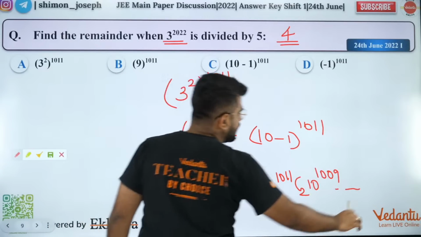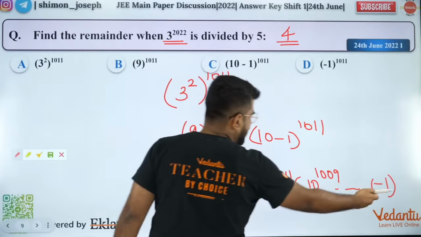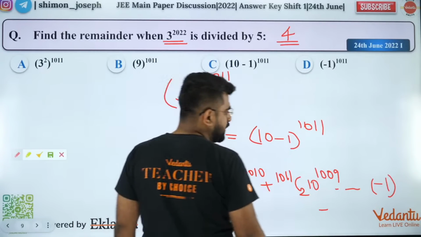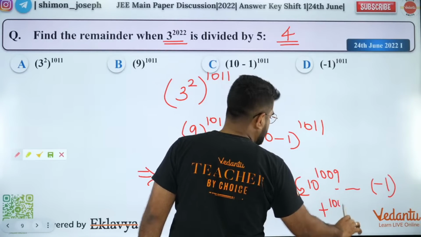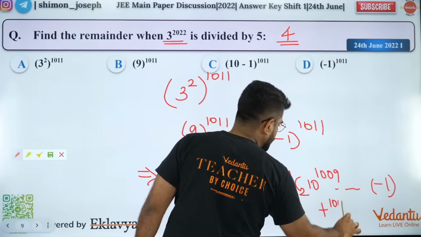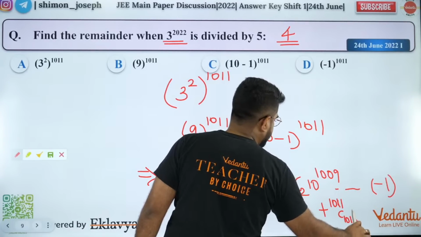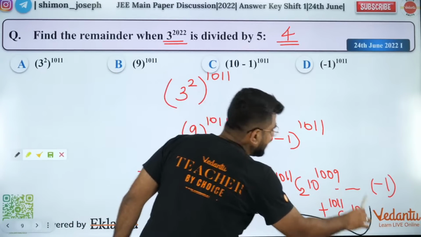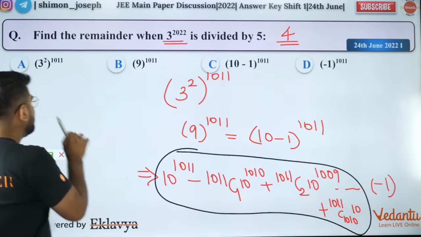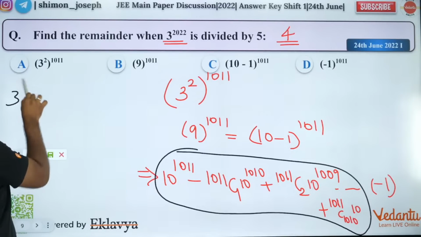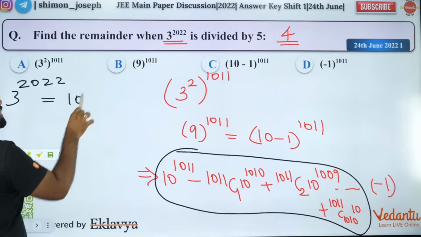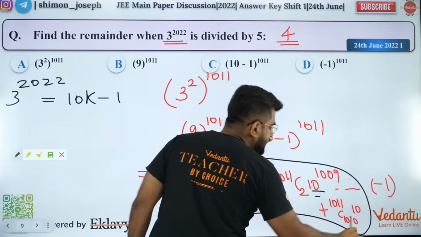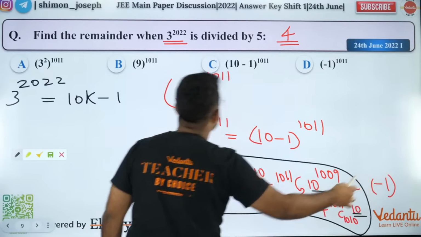What will be the last term? The last term will be minus 1. The last but one term will be? Any idea? The last but one term will be plus 1011 C 1010 into 10. So everything is divisible by 5 until the last term. So 3 to the power 2022 is nothing but 10k minus 1, because everything has 10 till the last but one term. Only the last term is minus 1.